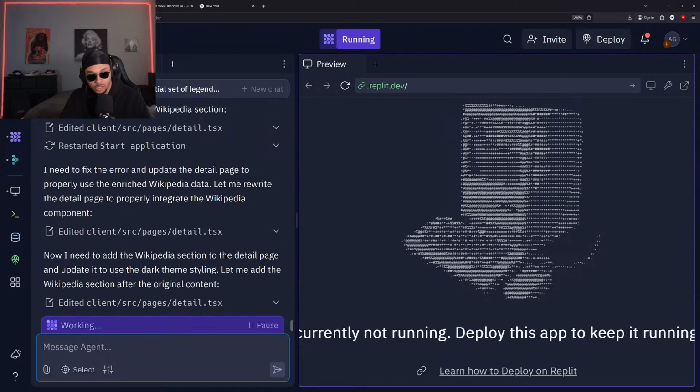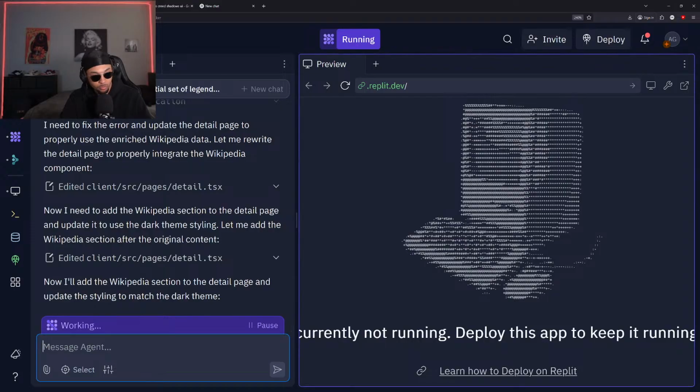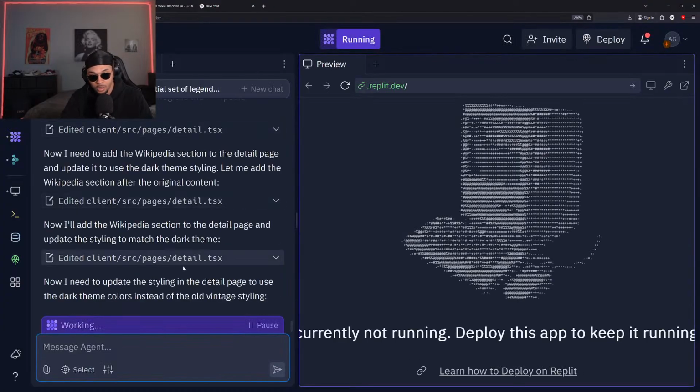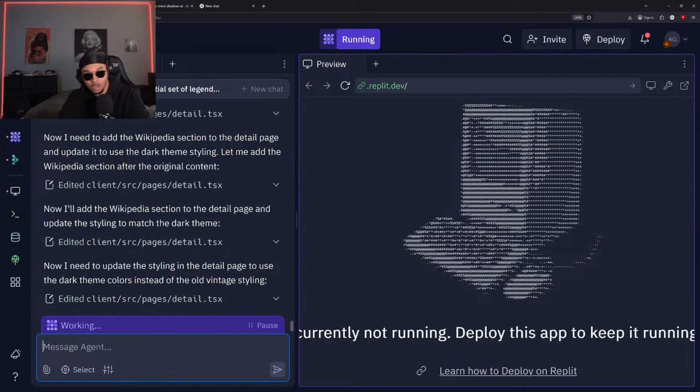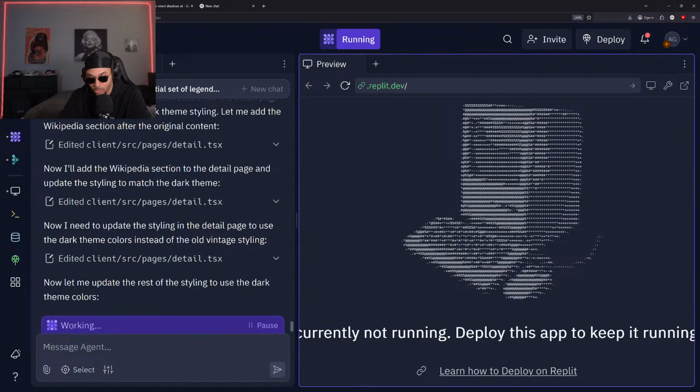All right, so since it added that API, it looks like it's going through and probably removing all the information it had on all of the people throughout history and updating that information with current information from the Wikipedia pages. All right. And it's changing the style as well. Okay, cool. Updating the rest of the style to use the dark theme color. Nice.